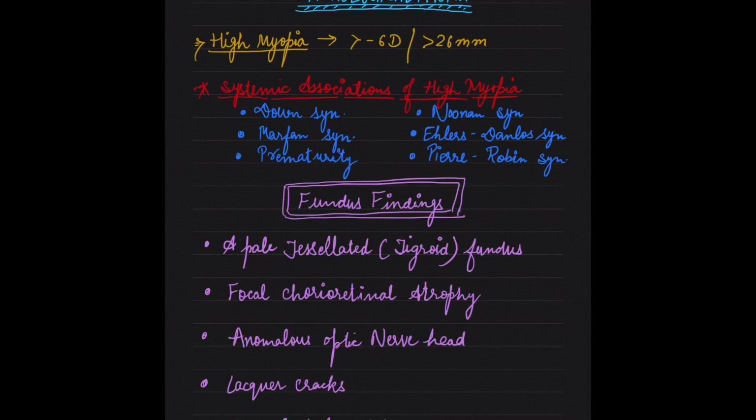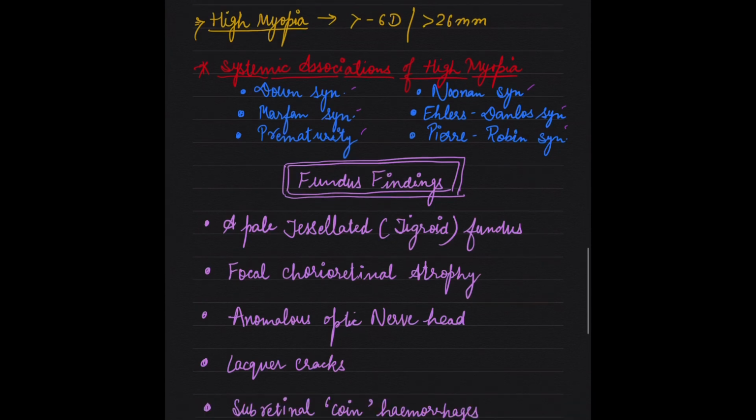Pathological myopia is characterized by a progressive anterior-posterior elongation of the scleral envelope as well as associated secondary fundus changes, which are attributed to the mechanical stretching of the involved tissues. That is, the eyeball gets mechanically stretched, due to which the fundus changes appear in degenerative or pathological myopia. There are some systemic associations of high myopia: Down syndrome, Marfan syndrome, prematurity, Noonan syndrome, Ehlers-Danlos syndrome, or Pierre-Robin syndrome. The fundus findings of pathological myopia are very important.